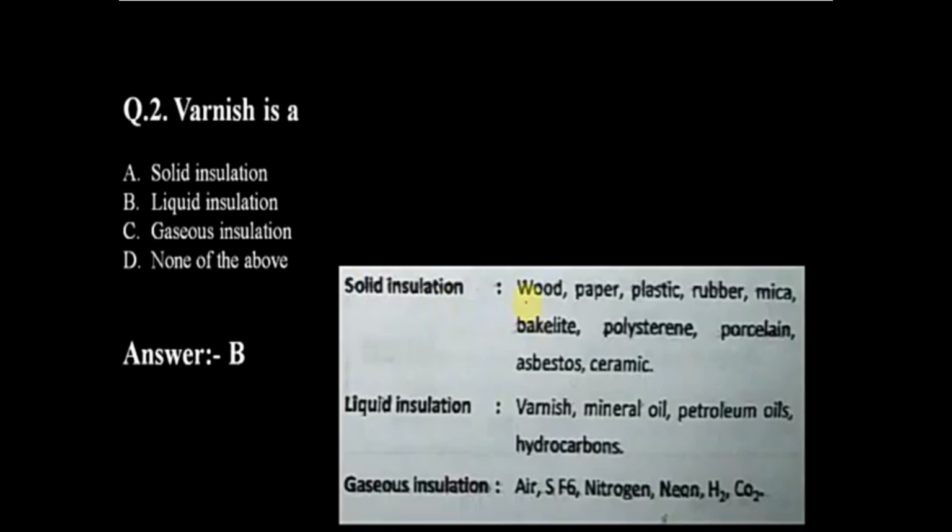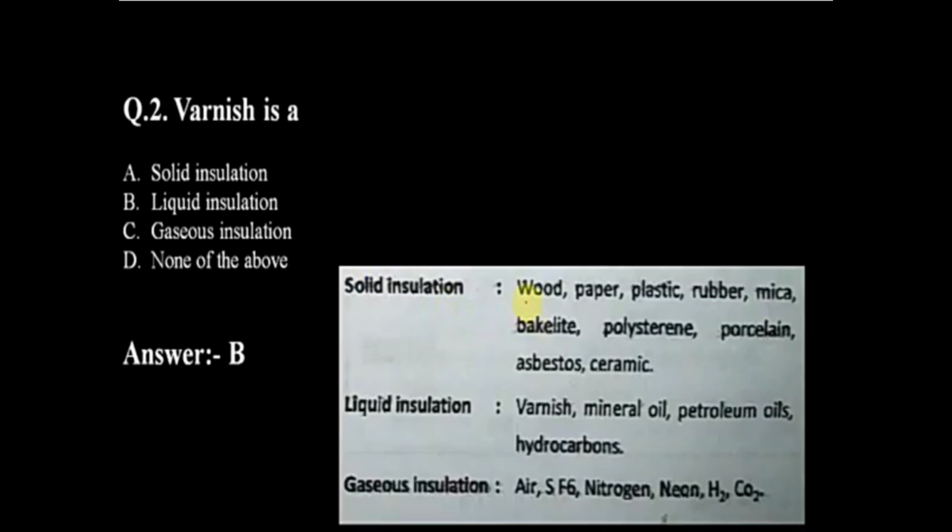Next question is: varnish is a, with options solid insulation, liquid insulation, gaseous insulation, none of the above. The answer is option B, varnish is a liquid insulation. There are three types of insulation: solid, liquid and gaseous. Solid insulations are wood, paper, plastic, rubber, mica, bakelite, polystyrene, porcelain, asbestos, ceramic.